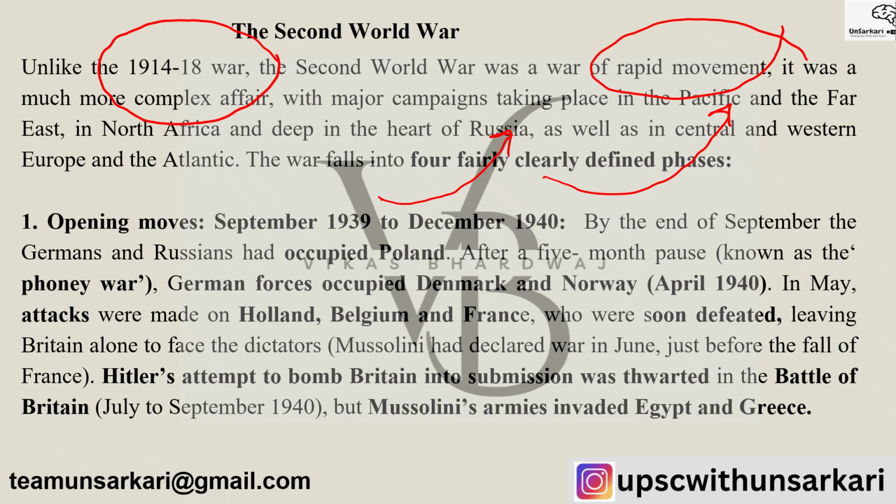So the four clearly defined phases we will discuss. The opening move, September 1939 to December 1940: Germans and Russians had occupied Poland, and after a 5-month pause known as the Phony War, German forces occupied Denmark and Norway by April 1940. And in May 1940, attacks were made on Holland, Belgium and France. They were also defeated, leaving Britain alone to face the dictators.